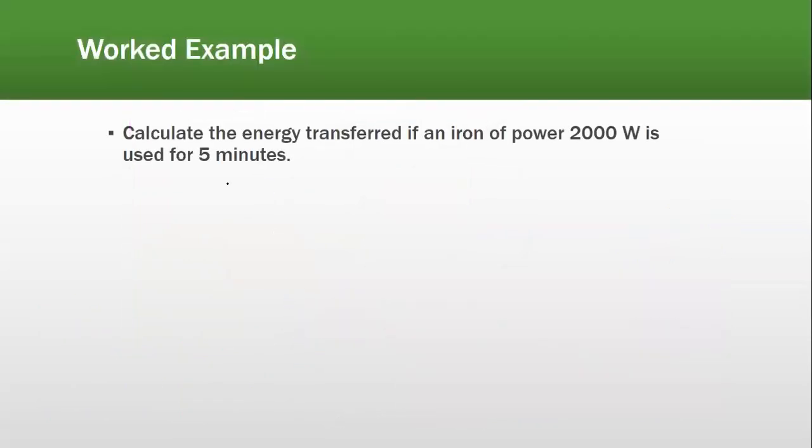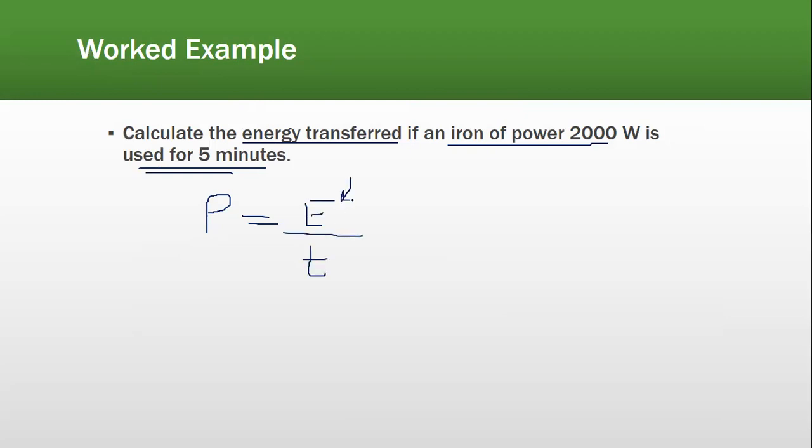So we have a worked example over here. Calculate the energy transferred if an iron of power 2000 watt is used for 5 minutes. अब हमारे पास power का क्या formula था? Power is equal to energy over time. Right now I have to find energy. So can I write energy's formula as energy is equal to power into time? तो power क्या है? Power right now given in the question is 2000 into time क्या है? Time is 5 minutes. How do I convert 5 minutes into seconds? Can you tell me that? Multiply by 60. Multiply by 60 exactly.